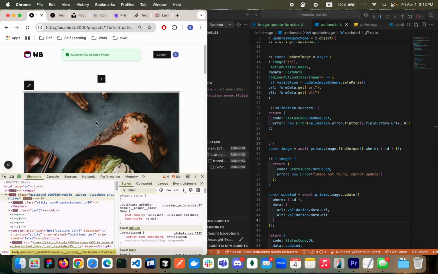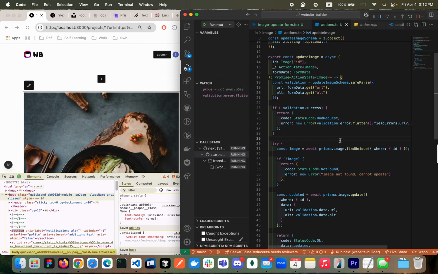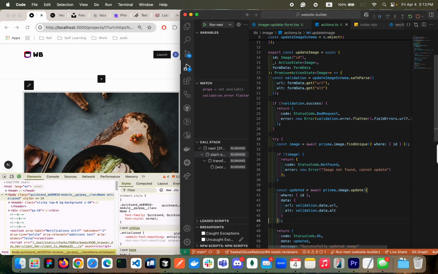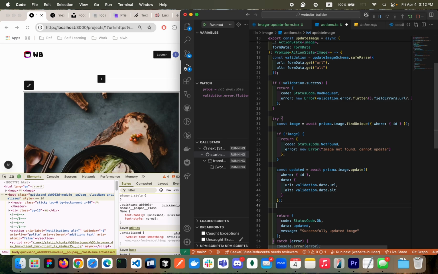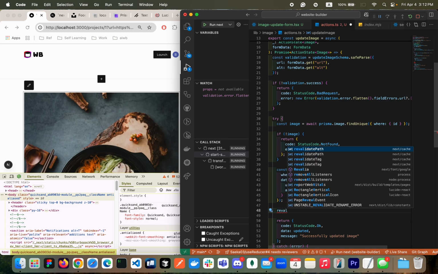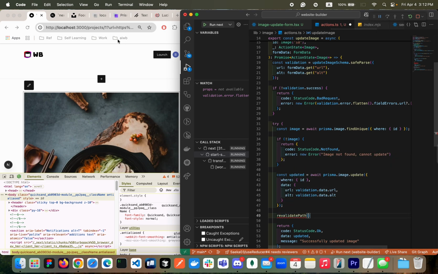Okay, saving it. But the problem here is we have missed one thing. So here we need to revalidate the path. That is this page. You need to give the project and the slash project ID.